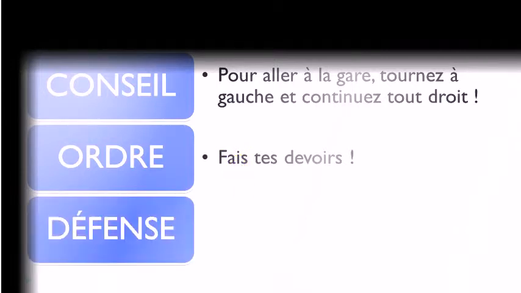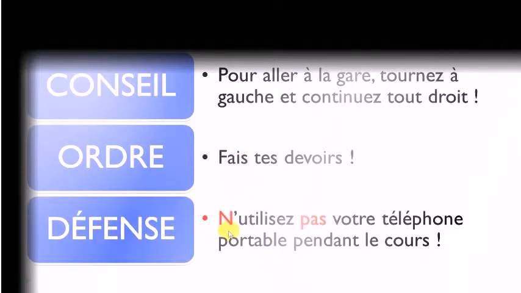And then let's see now une défense. N'utilisez pas votre téléphone portable pendant le cours. Of course, in that case, défense, you want to forbid something, so you should use this negative form, okay? So, n'utilisez pas votre téléphone portable during le cours, the lesson. Utiliser is to use. N'utilisez pas votre téléphone portable pendant le cours. Same thing here, utiliser is at the imperative form, okay?